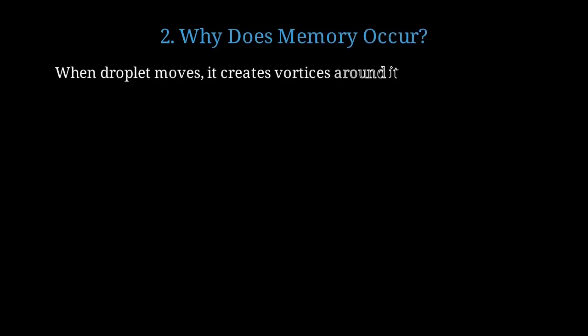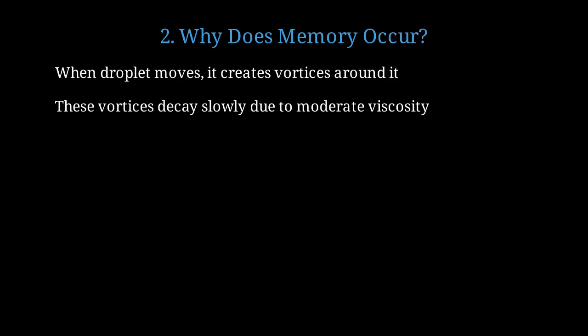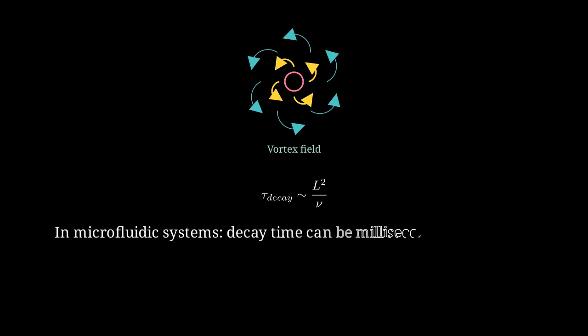The key lies in how momentum diffuses through viscous fluids. When a droplet moves, it generates swirling vortices in the surrounding fluid. In systems with moderate viscosity, these vortices decay slowly rather than disappearing instantly. The droplet is surrounded by layers of rotating flow that persist and influence later motion. The decay time scales with length squared divided by kinematic viscosity. In microscale systems, this decay time ranges from milliseconds to seconds, enough to create memory effects.